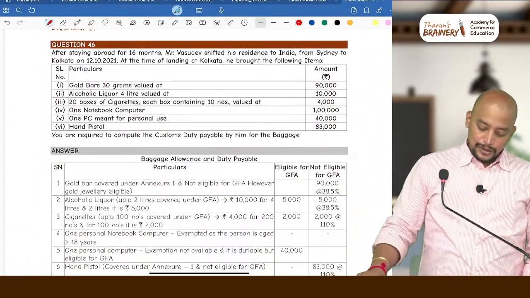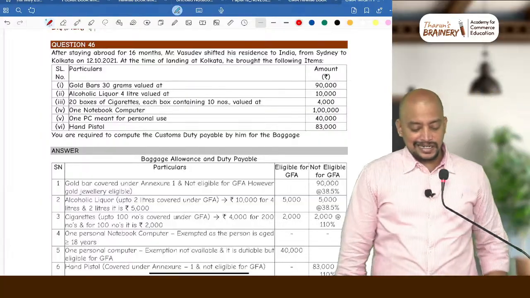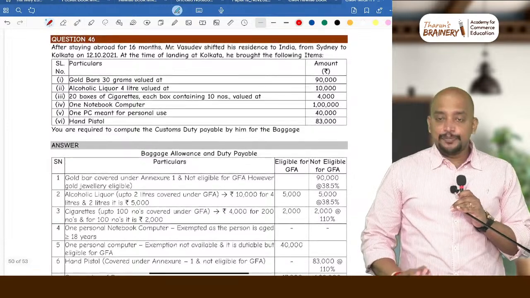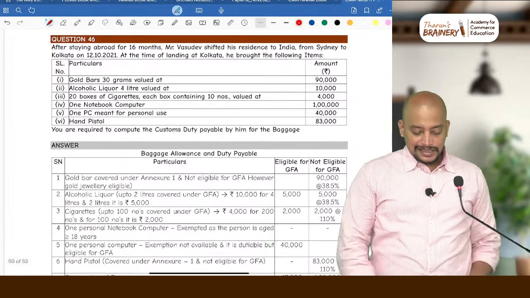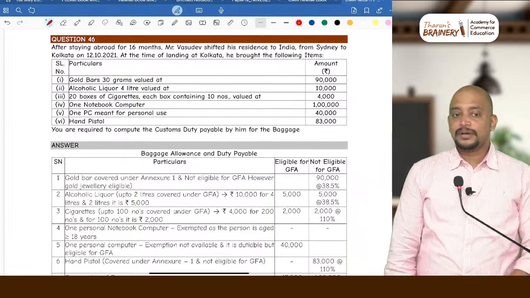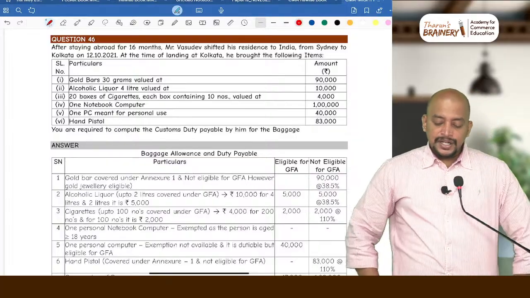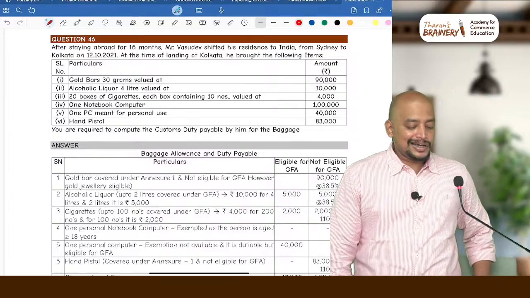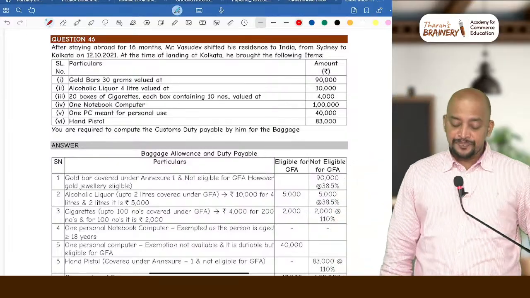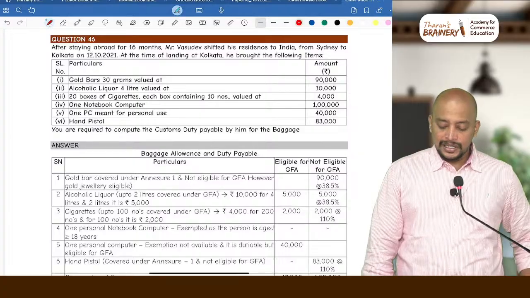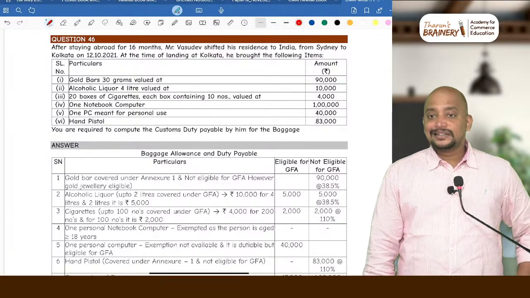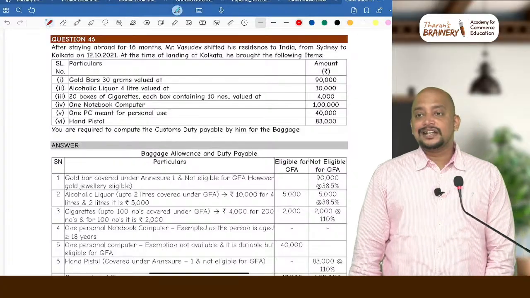Then look into question number 46. This question number 46 is related to baggage. After staying abroad for 16 months, Mr. Vasudev shifted his residence to India from Sydney to Kolkata on 12/10/2021. At the time of landing at Kolkata, he brought the following items: gold bars 30 grams valued at 90,000 rupees.